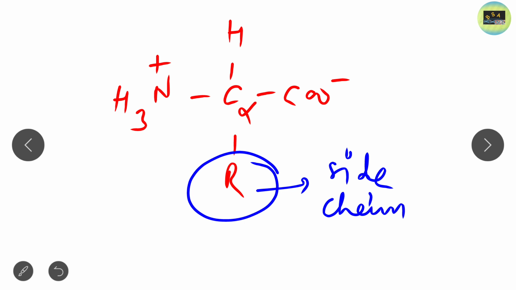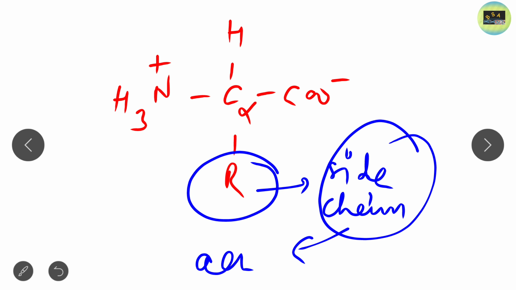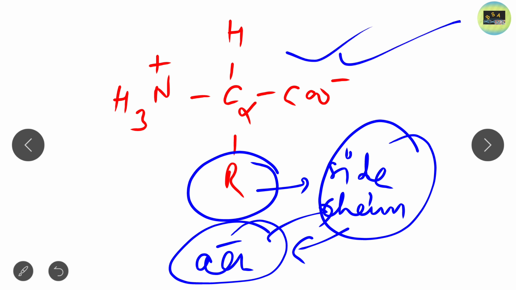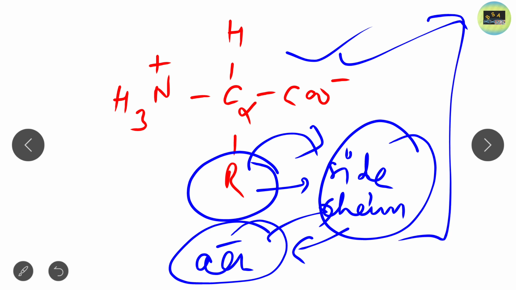Amino acids are classified on the basis of this side chain, because this side chain is the only group in the amino acid structure which is different in every amino acid. That's why the classification system totally depends upon the side chain. I hope you now have a clear idea about amino acid classification.